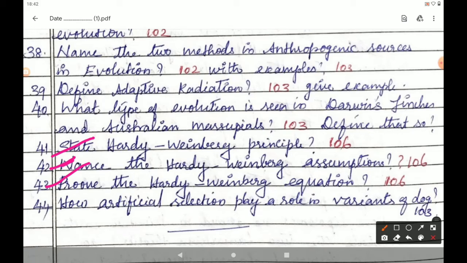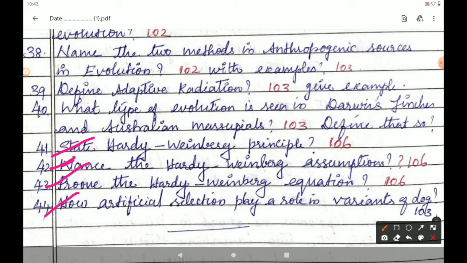That is, if a population is in Hardy-Weinberg equilibrium, the genotype frequency can be estimated by the Hardy-Weinberg equation (p + q)² = p² + 2pq + q². p² is equal to frequency of AA, 2pq is frequency of Aa, q² is frequency of aa. If p is equal to 0.3 and q is equal to 0.7, then p² equals 0.3 squared, which is 0.09, that is 9% AA, and 2pq equals, that equation you have to write fully.